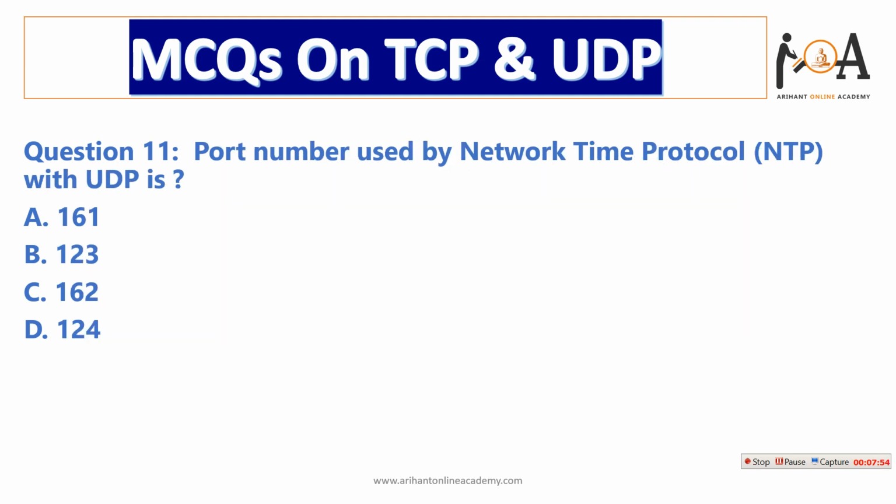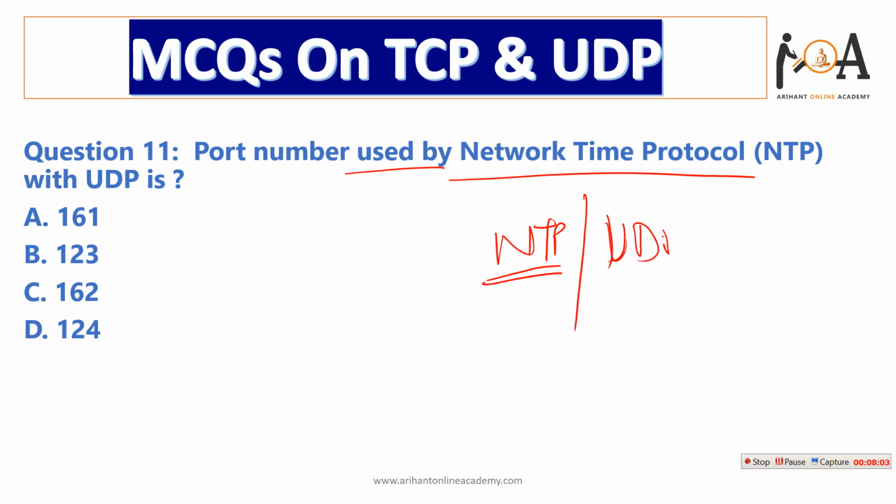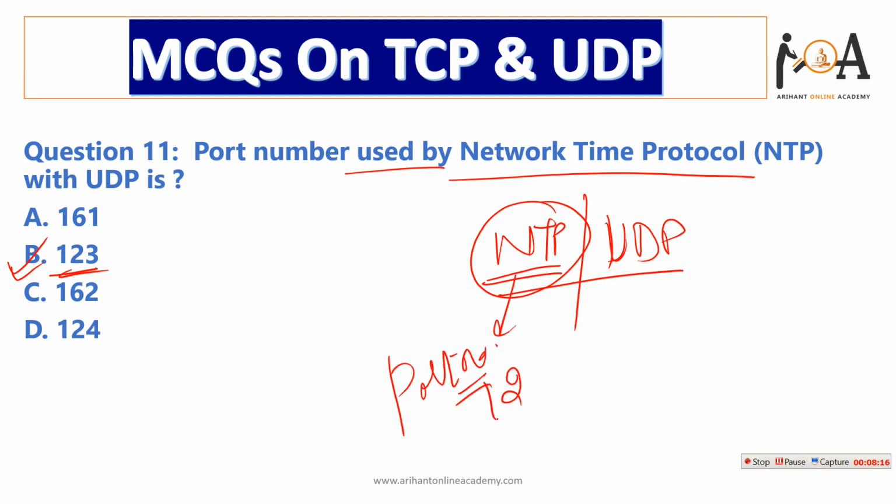The next question is, the port number used by NTP, Network Time Protocol. It is a part of UDP. So what is the port number which is used? This is a theoretical, completely knowledge based question. Option B, 123. The port number of NTP is 123.